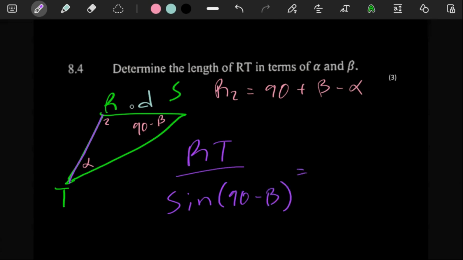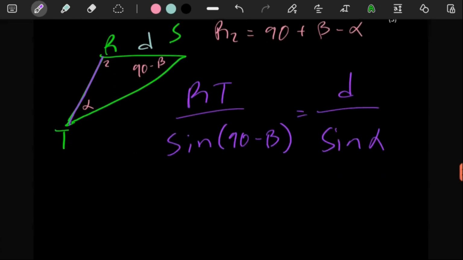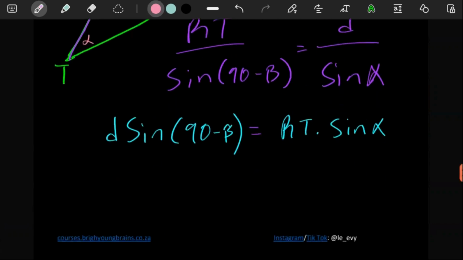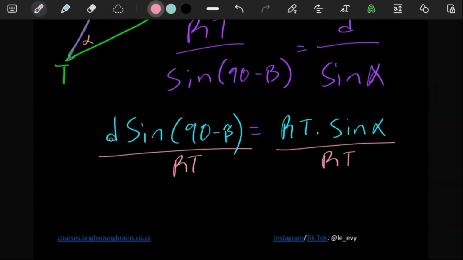And then you can use D and the angle opposite D. So here it's going to be D and then sine of the angle opposite D. And then what you got. So if you cross multiply, this times D is going to give us D sine 90 minus beta. Cross multiply, you're going to have RT sine alpha. Since you want RT as the subject of the formula, you can divide by RT on the left and on the right.